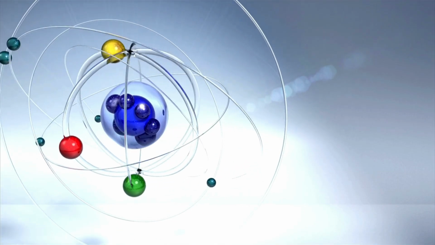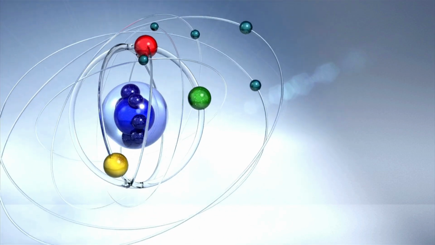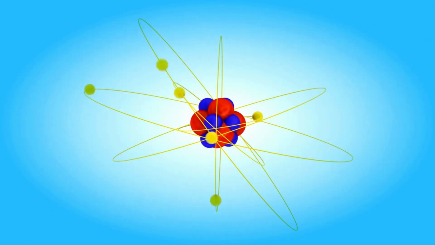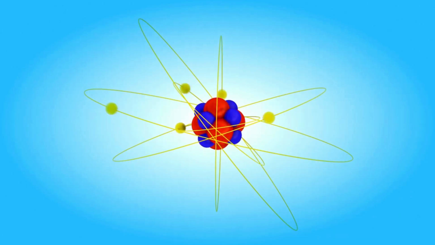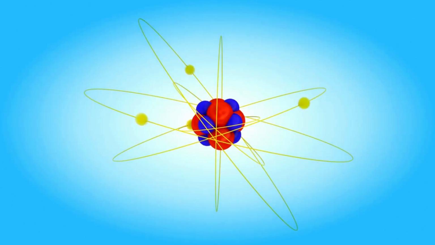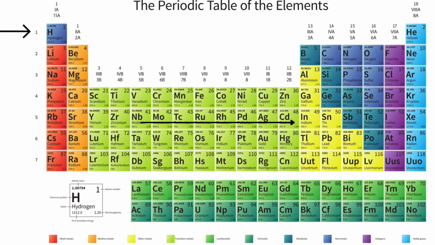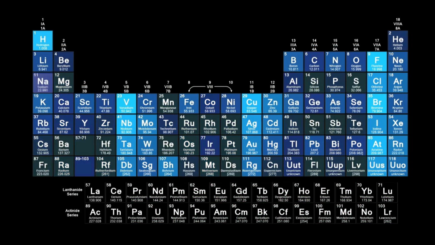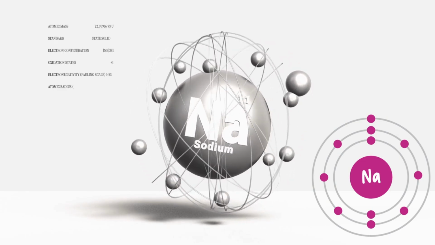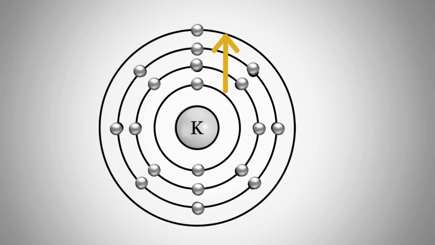How many energy levels can an atom have? Is it a fixed number, or does it change? In an atom's ground state, that's when it's calm and not absorbing any extra energy, there are up to 7 known energy levels where electrons can hang out. These are the levels we see most often, and they match up with the period numbers on the periodic table. For example, an atom in period 3 has electrons in energy levels 1, 2, and 3. As you move farther from the nucleus, each energy level holds electrons with more energy.